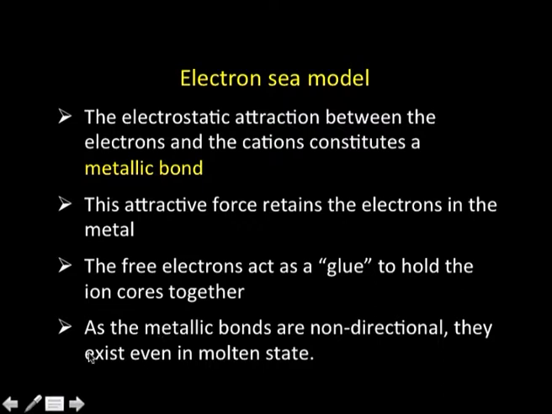Now, these metallic bonds are non-directional. So, they exist even in the molten state. It is very important, because we know that many properties of the metals exist in the solid state as well as in the molten state. Since these metallic bonds are non-directional, they will exist even in the molten state, and the properties will be retained. So, it is a very positive aspect of this particular model.